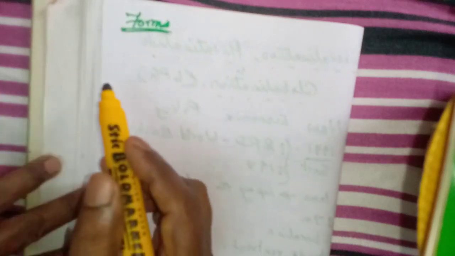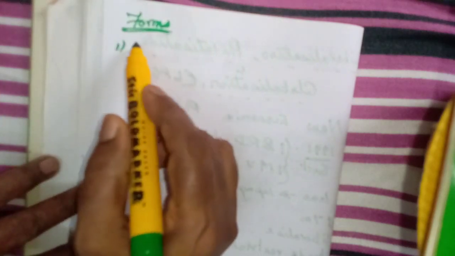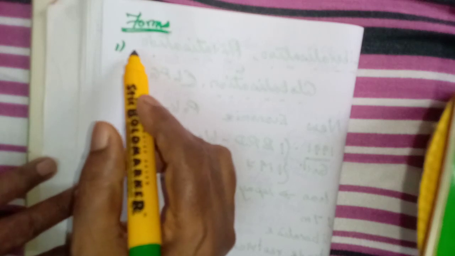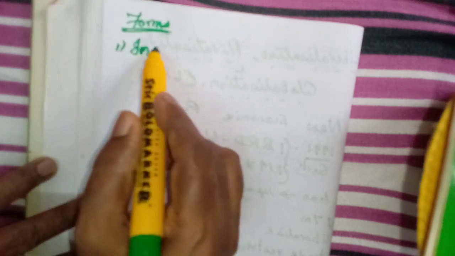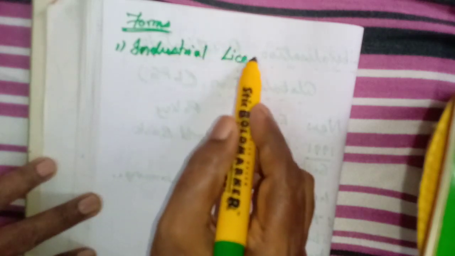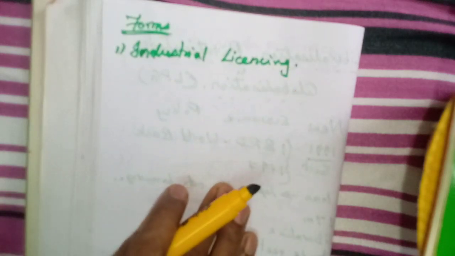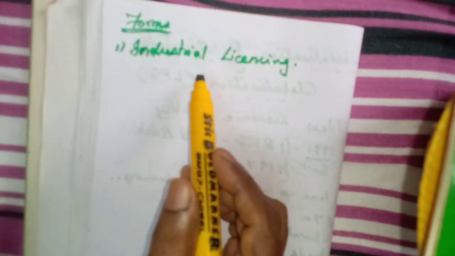The first one, a very important one, is liberalization of industrial licensing. Here, as I told, they have removed the license raj system, or the license policy has been abolished. So it is not compulsory to get a license from the government before starting an industry.